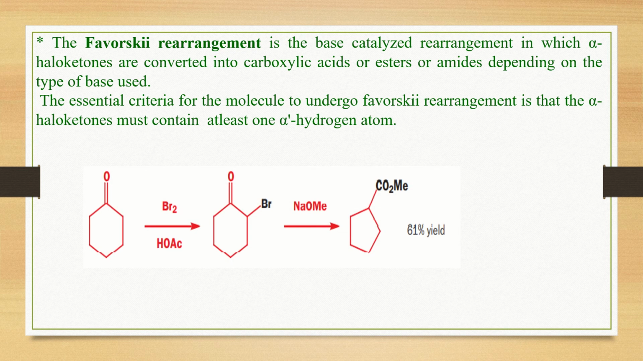In case of cyclohexanone, bromination will give you 2-bromocyclohexanone. Here there is presence of 2 alpha hydrogen atoms and so it can act as a reactant for the Favorsky rearrangement. This, on treating with sodium methoxide as base, leads to formation of an ester with a 5-membered ring.